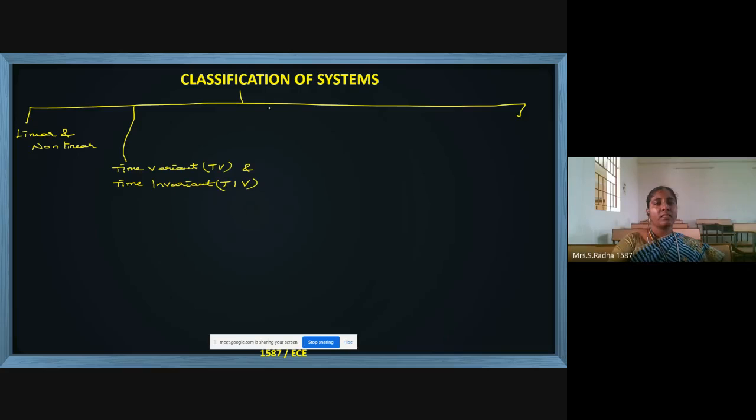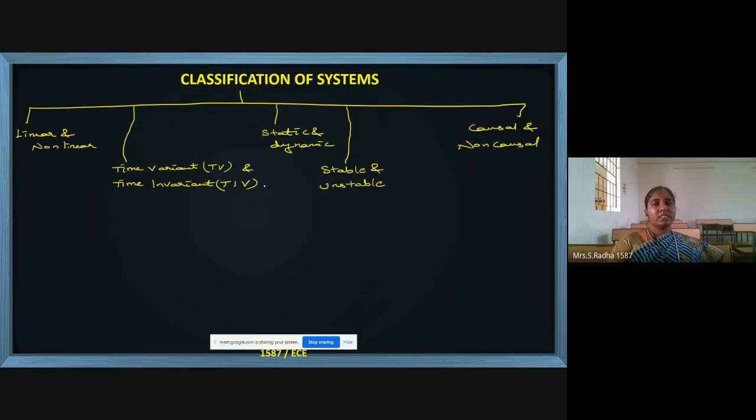And third classification, static and dynamic systems. Fourth classification, it is stable and unstable systems. Last classification, again, causal and non-causal systems.